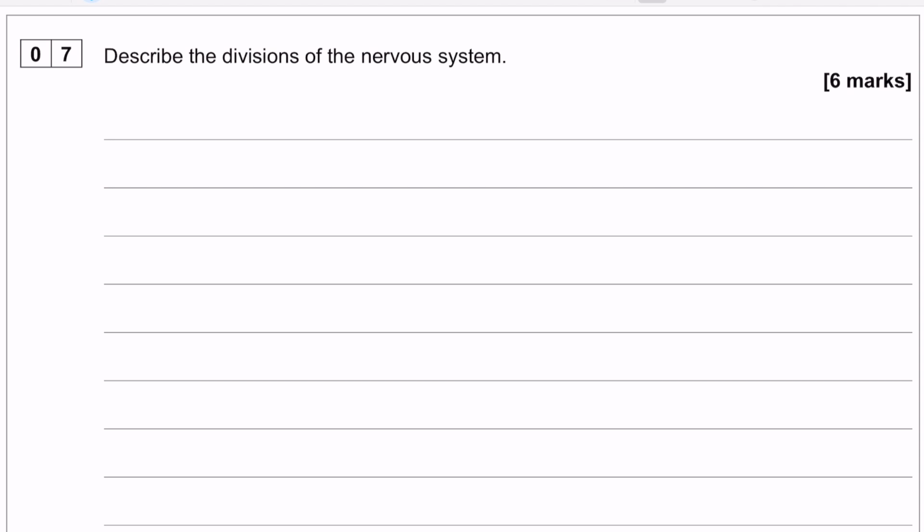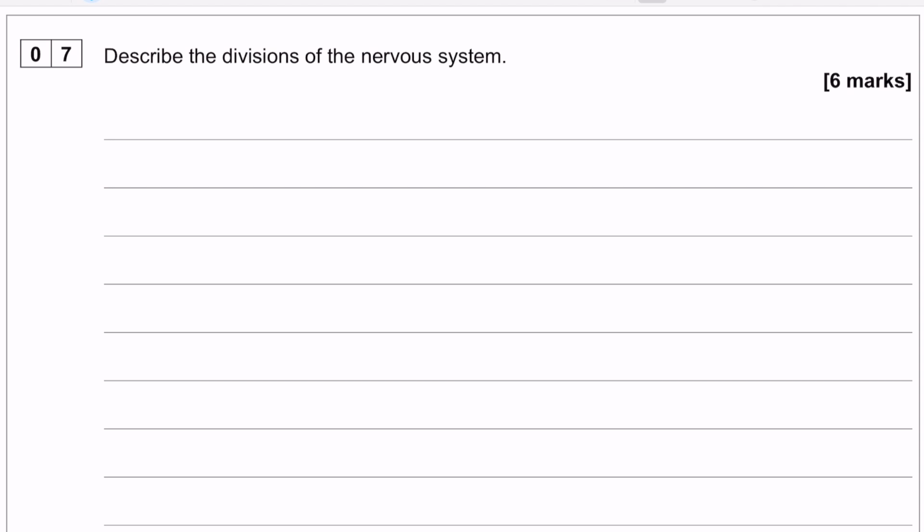There also needs to be some explanation of what the different areas do, or what the different divisions do, as well. So if you consider breadth and depth, you should be aiming to name all of the divisions of the nervous system, and then you should also be aiming to provide some detail on either all of those different areas or at least some of those different areas in terms of what their function is within the human nervous system.